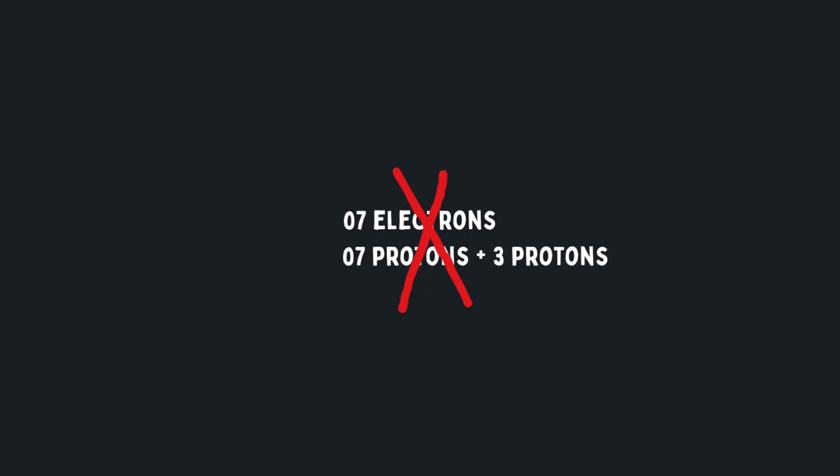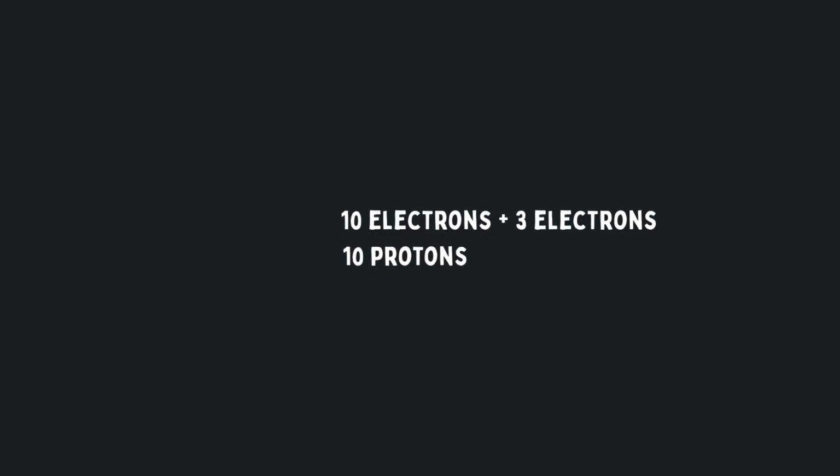3 protons didn't come in. They were there inside. Because 3 electrons have gone out, it gets a 3 plus charge. Every plus is 1.6 into 10 power minus 19 coulomb. Consider that as 1 unit. So we have 3 plus units. Now if 10 electrons and 10 protons are there, and 3 electrons have come in, then there are 3 extra electrons.